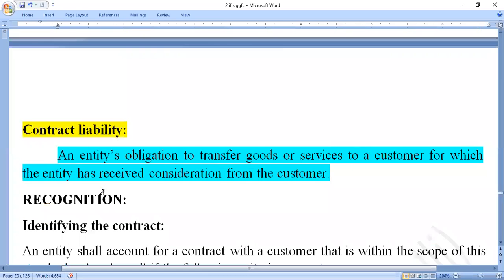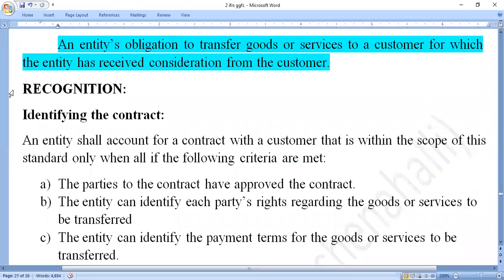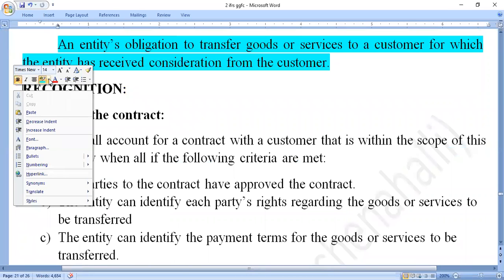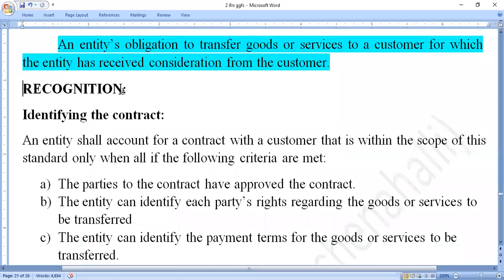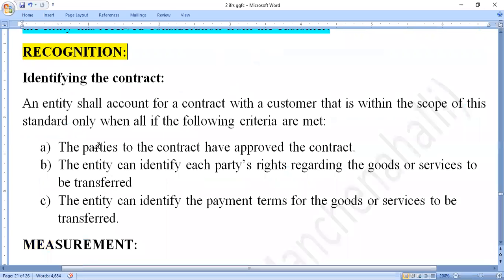After this, the recognition criteria. How are we recognizing a contract, how are we identifying it? The identification takes place here. It is a most important concept.